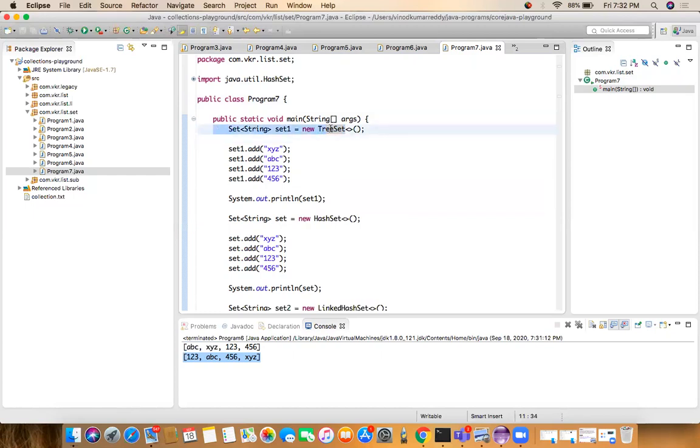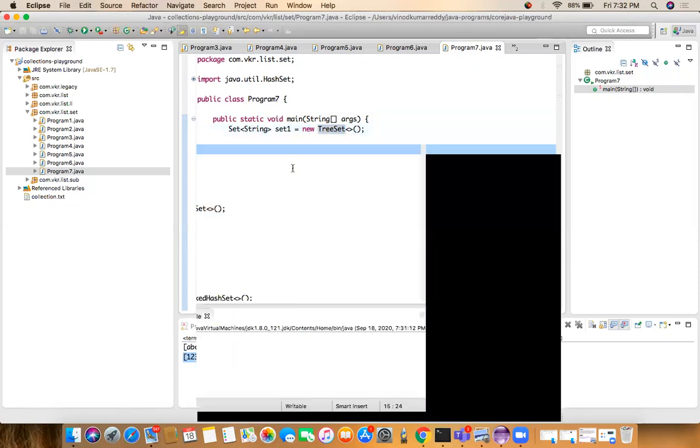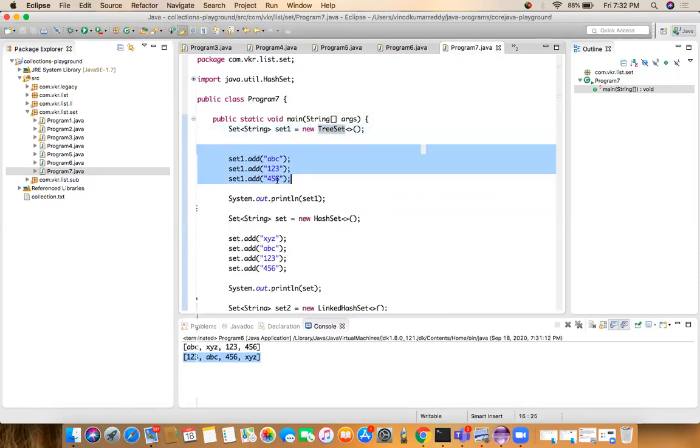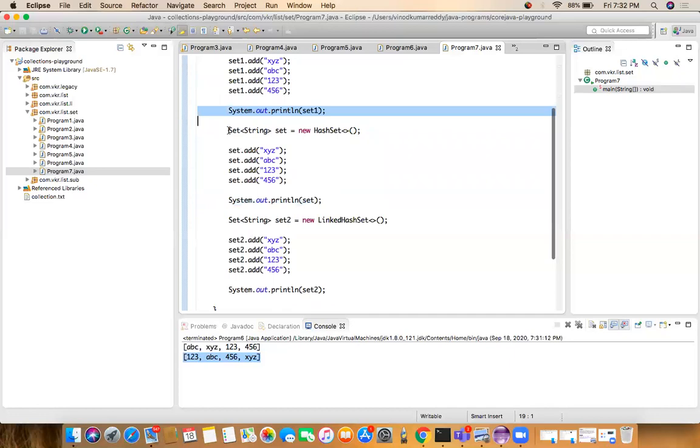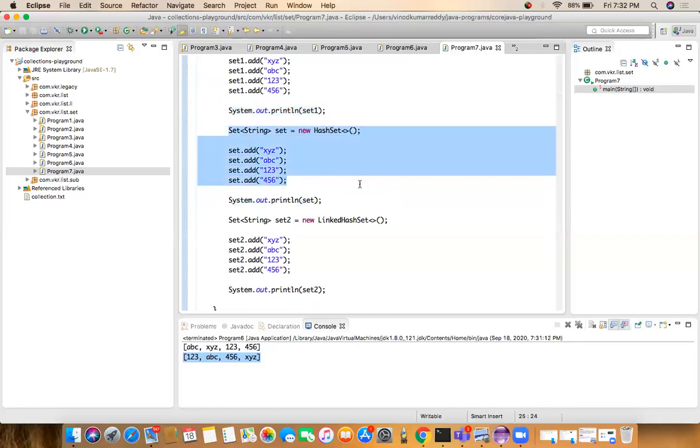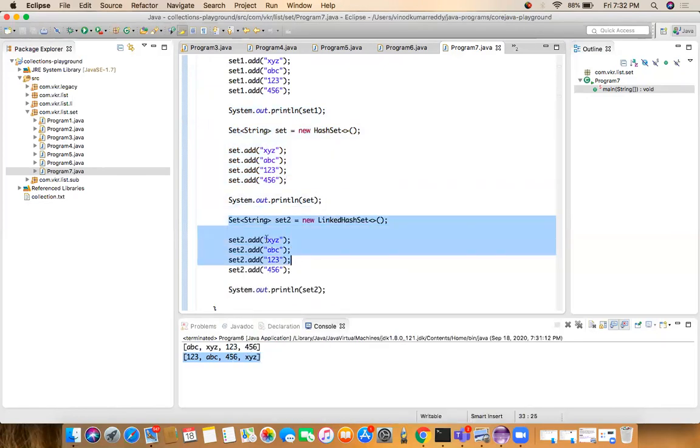By creating the set object using a TreeSet, whatever elements we add to the TreeSet, all the elements will be in sorting order. So whenever we print this, we'll get the sorting order: 1, 2, 3, 4, 5, 6, ABC, XYZ. Coming to the HashSet, this is not in sorting order, this is not in any order, this is unordered. We'll get the unordered list. If you come to the linked HashSet, all the elements are in insertion order: XYZ, ABC, 1, 2, 3, 4, 5, 6. This is about all these three types.